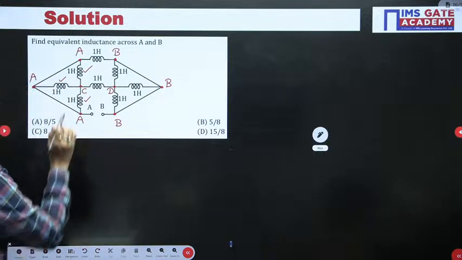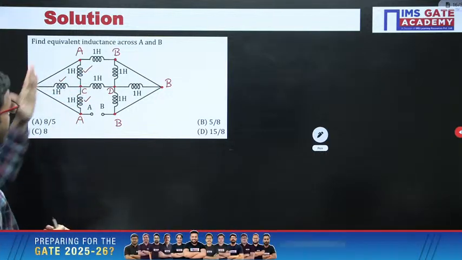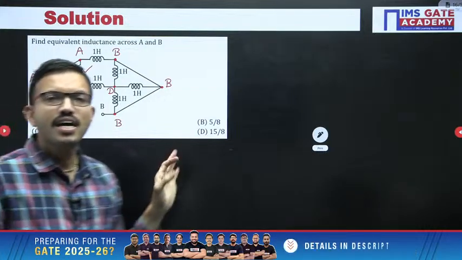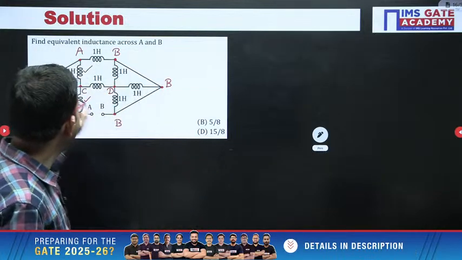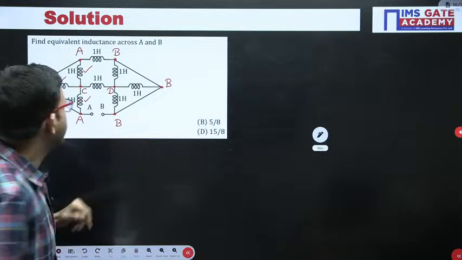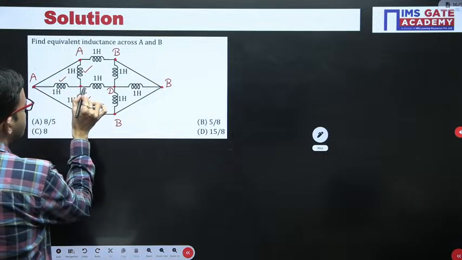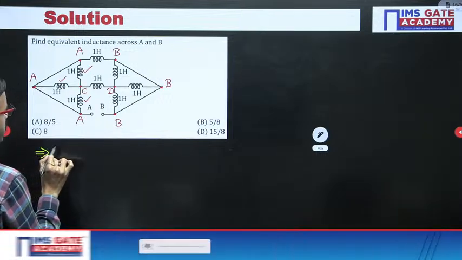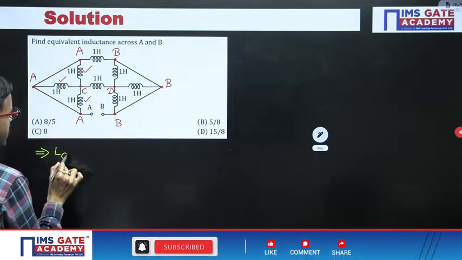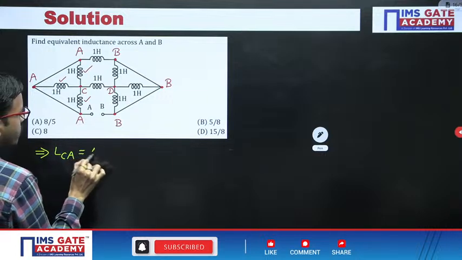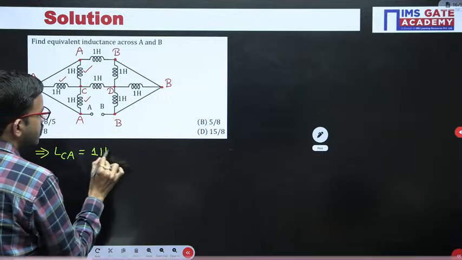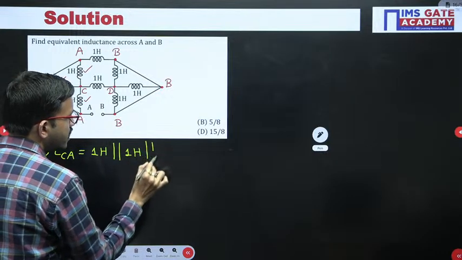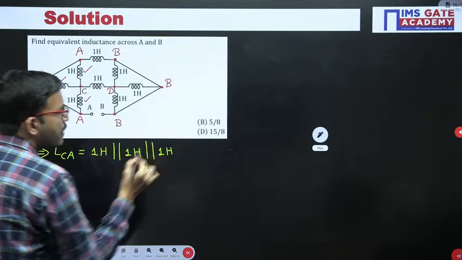Okay, so here between C and A you are having 1 Henry, 1 Henry, 1 Henry. All the 3 1 Henry inductors are connected in parallel between the terminals C and A. Right. So that means here, for reference, I am writing, between the terminals C and A we are having 3 inductors of 1 Henry, all connected in parallel.